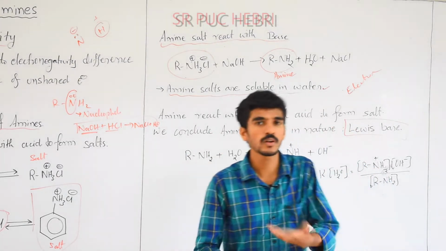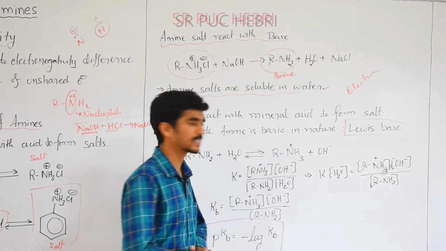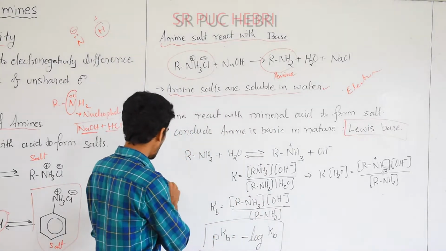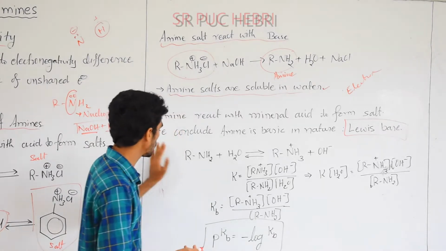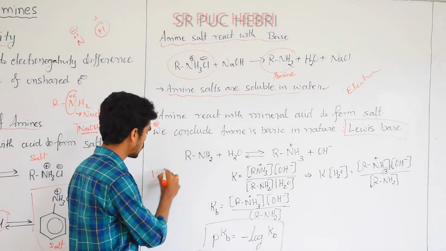If we discuss to some more extent, we go for the Kb value and pH value. Based on the pH value, you know the pH scale is from 1 to 14.